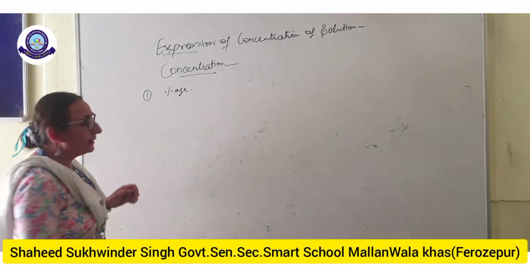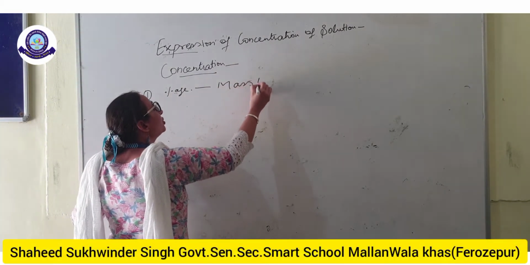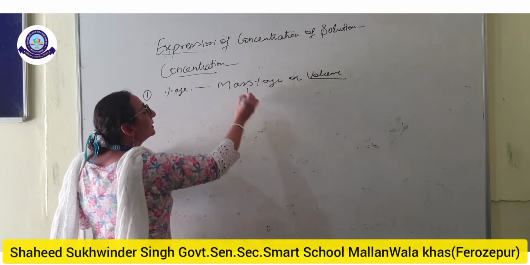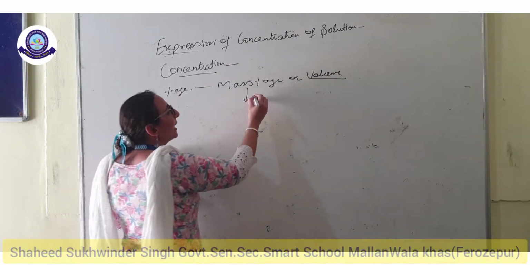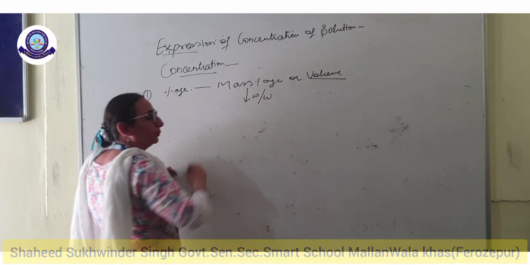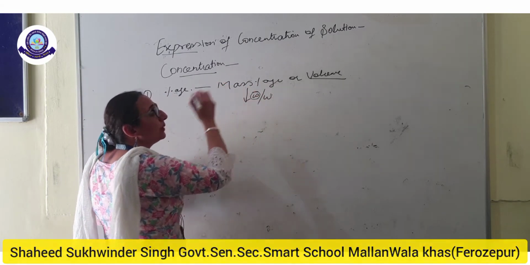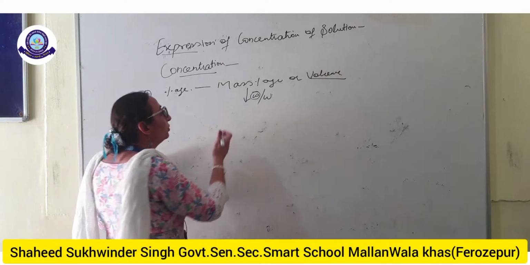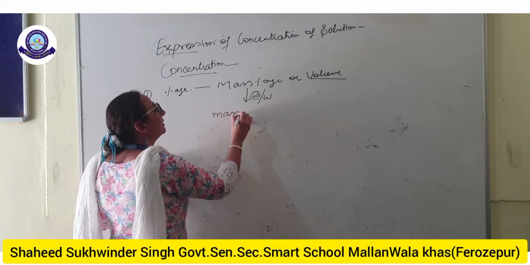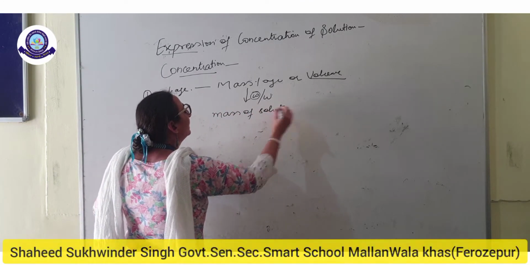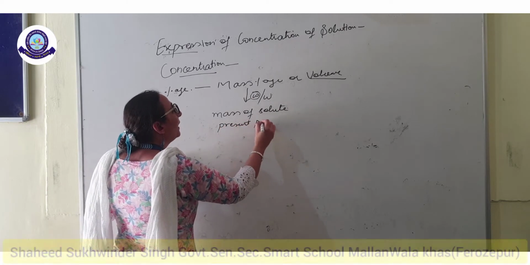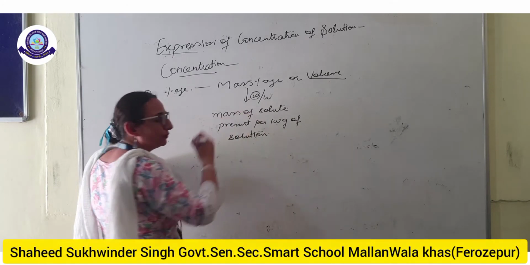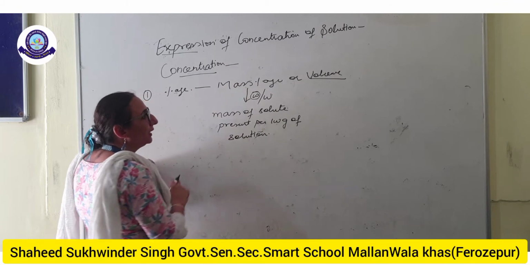Percentage, mass percentage or volume percentage. First we will discuss the mass percentage. Mass percentage is designated by W upon W. It means the solute is present in grams and the weight of the solution is also in grams. Or simply you can say mass of the solute present per 100 gram of the solution. Per 100 gram of the solution, that is called the mass percentage.